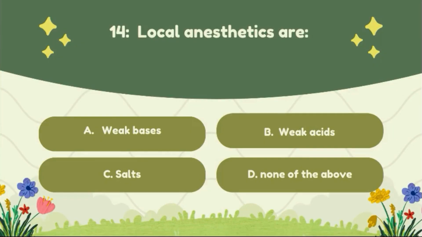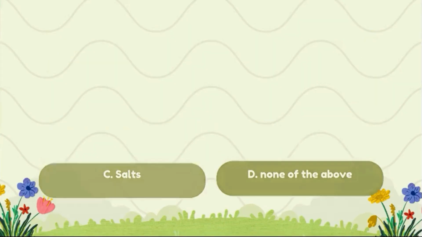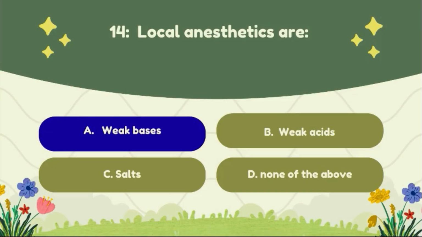Question number 14. Local anesthetics are option A, weak bases; option B, weak acids; option C, salts; option D, none of the above. The correct answer of this question is option A, weak bases.